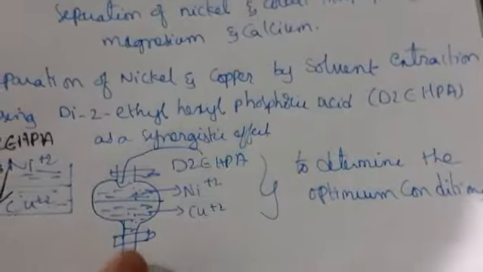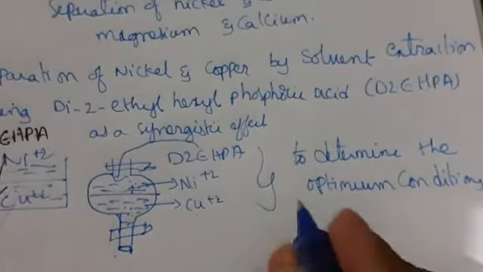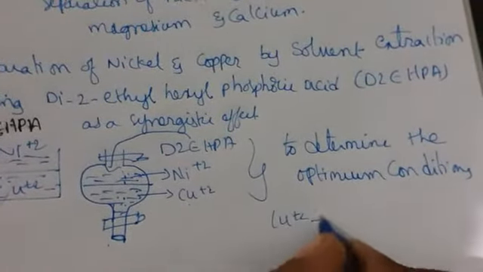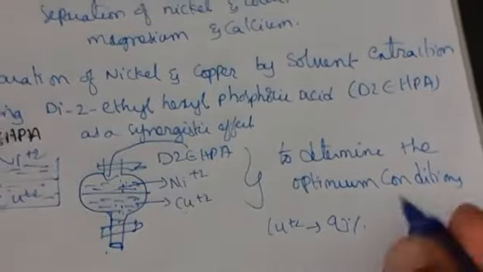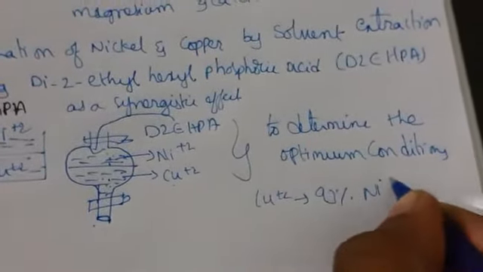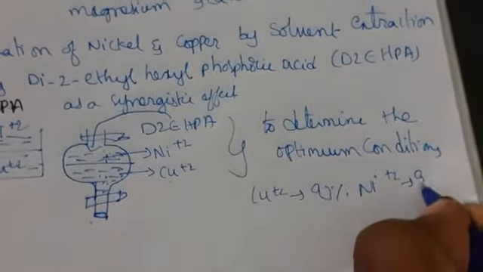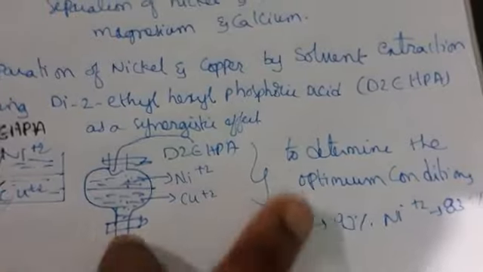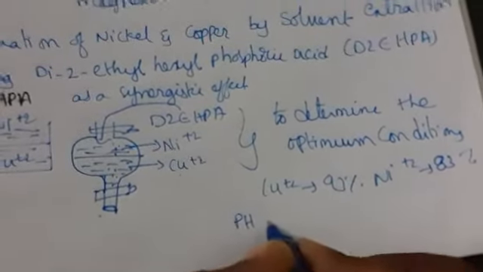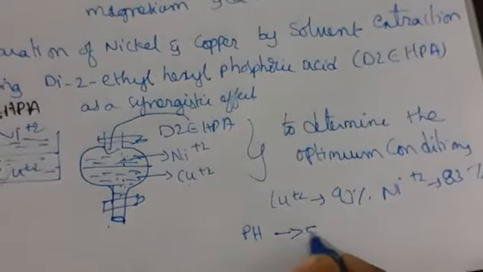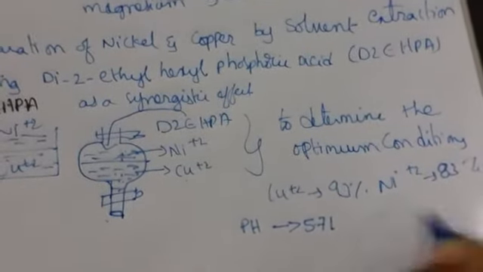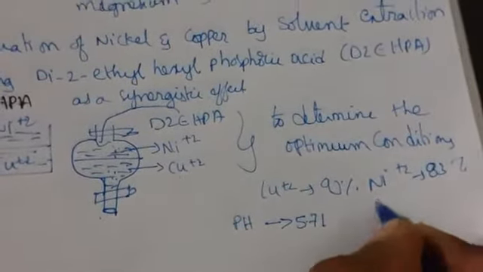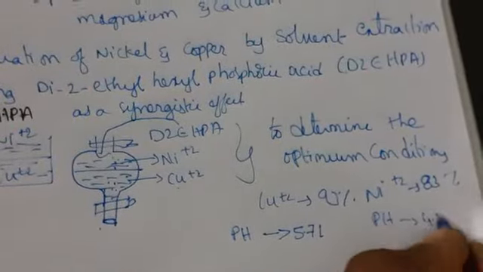Okay, so what are the results we are getting? For extraction of copper and nickel, copper we got 93% and nickel we got 83% after extraction. When you add this compound, the pH value for copper is 5.71 and for nickel is 4.8.